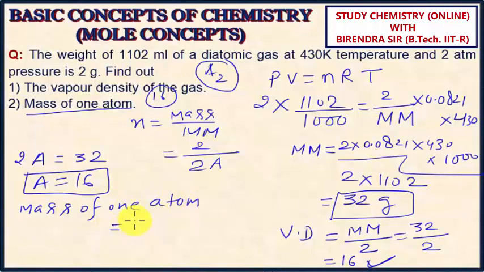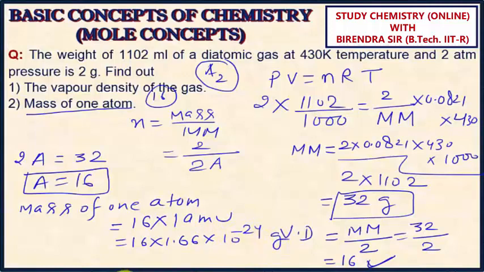Mass of one atom will be 16 into 1/12 the mass of carbon-12, meaning 1 amu. So 16 into 1.66 into 10 raised to minus 24 gram. And if you solve, the value comes as 2.656 into 10 raised to minus 23 gram.